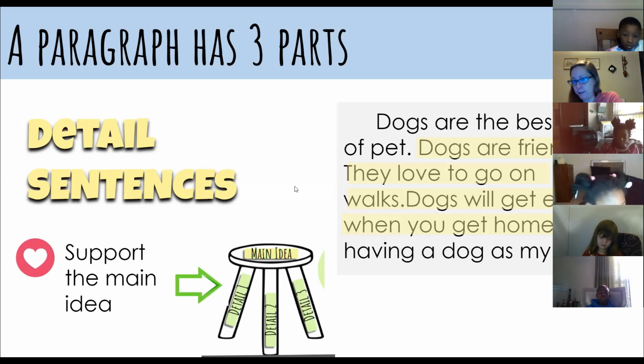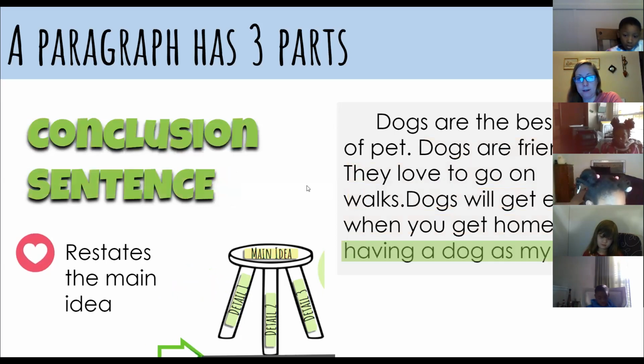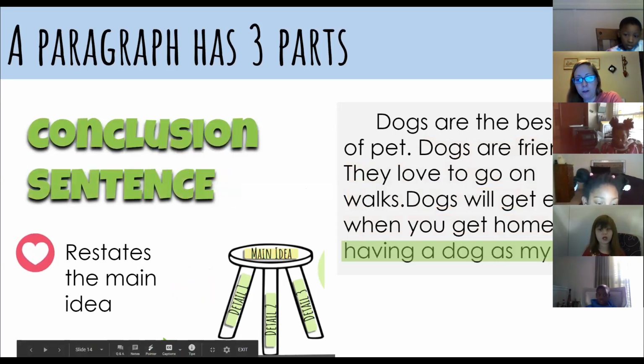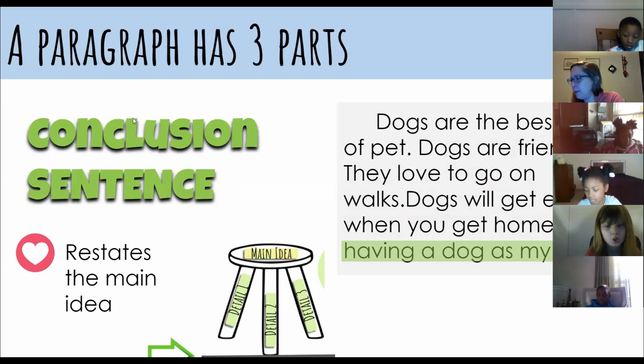But we're not done yet. It's cut off a little bit here, but we've got something called the conclusion sentence. And that just restates the main idea, or re-says the main idea. And it's the very last sentence, right? You got to wrap it up. I love having a dog as my pet, right? And that's just kind of saying the first sentence over again.